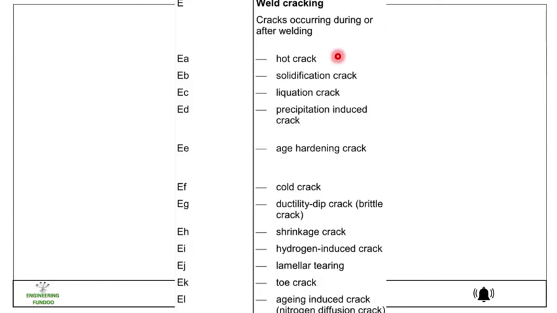Friends, then we have weld cracking, which is denoted with E. Then A, hot cracks, solidification cracks, then liquefaction crack, precipitation-induced crack, and edge hardening crack, cold crack. This is how it can be indicated as per the standard.